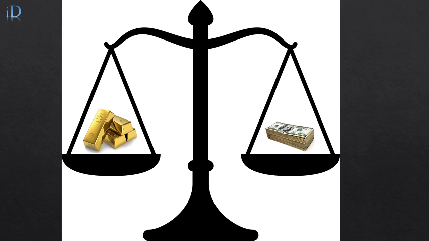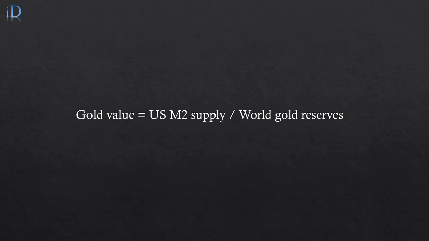As we know, gold is valued by US dollar. Before the Bretton Woods system collapsed in the early 1970s, US dollar was backed by gold. Gold was fixed at 35 US dollars per ounce. So what will be the gold price if we compare current US dollar supply and the amount of mined gold reserves today? We can use this simple equation: US M2 supply divided by world gold reserves to get the gold value.